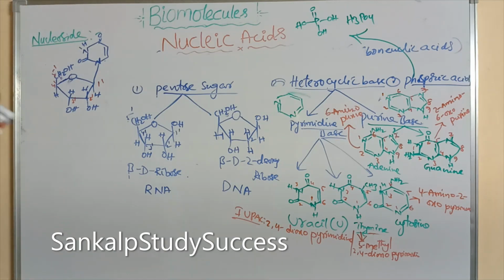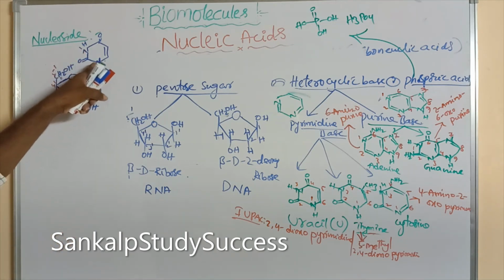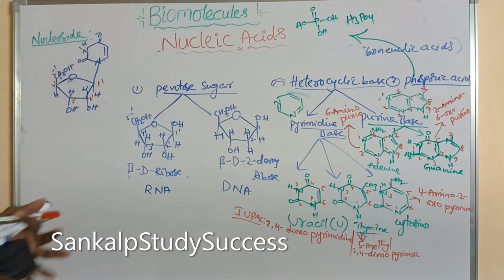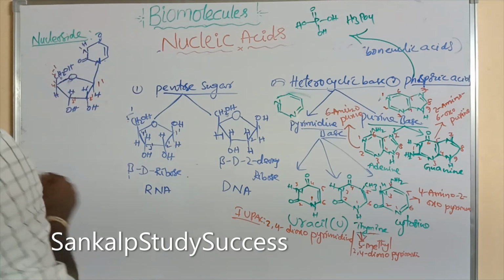Which type of glycosidic linkage is present between the base and the pentose sugar? It is the N-glycosidic bond.